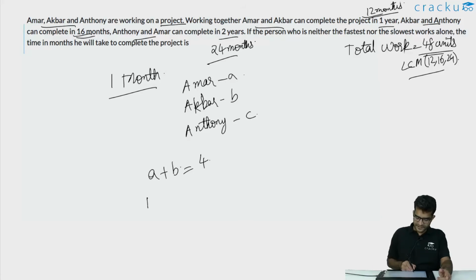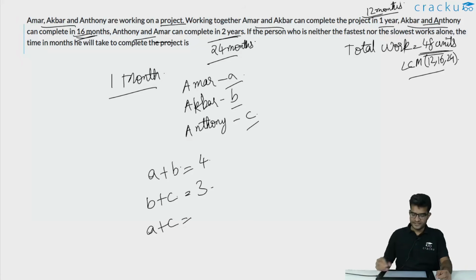What is the amount of work done by B and C, that is Akbar and Anthony? The amount of time taken by Akbar and Anthony to finish 48 units of work is 16 months. So in 1 month, they will be finishing 3 units of work. What is the amount of work done by Amar and Anthony, that is A plus C? Amar and Anthony, when they are working together, finish the project in 2 years, that is 24 months. 48 units is completed in 24 months. So in 1 month, they finish 2 units of work.